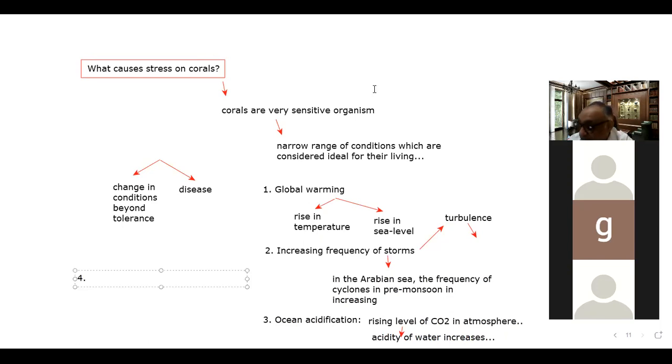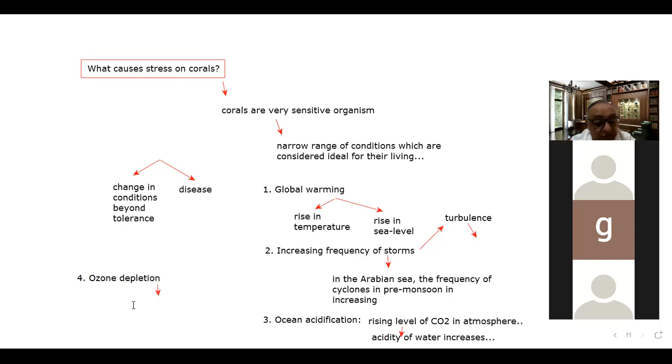That is the ozone depletion. Because the corals are very sensitive, if the ozone layer becomes thin, then what will happen? The ultraviolet radiation will create stress on the corals.